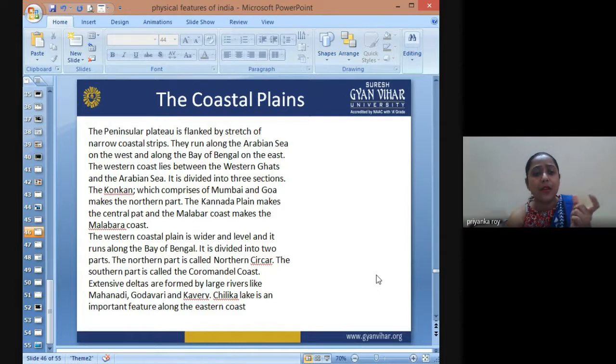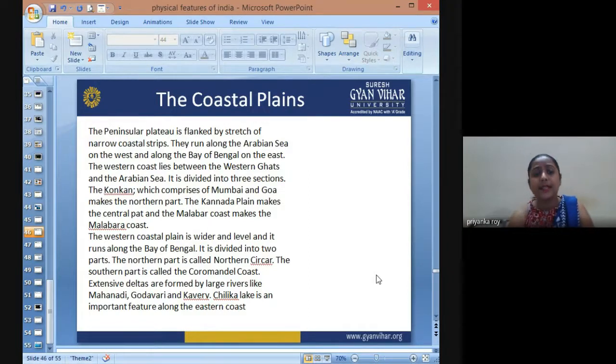Then we have the Kannada plains, which is the Malabar coast. The entire Kannada plains make the central part of the Malabar coast. The western coastal plain is narrower compared to the Bay of Bengal side. The Bay of Bengal has a wider coastal area as compared to the western plains. Then in the eastern part, that is the Bay of Bengal part, we have the Coromandel coast.